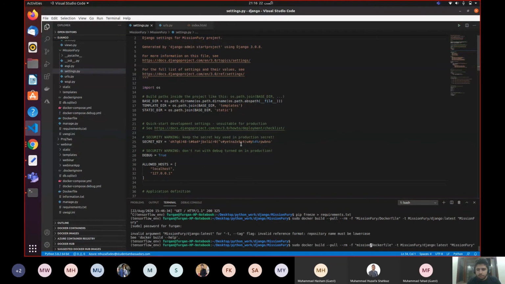So let me write it Mission Fury Docker file like this. So I need to replace it over here as well. Mission Fury, and over here as well. Everything should be in small letter.